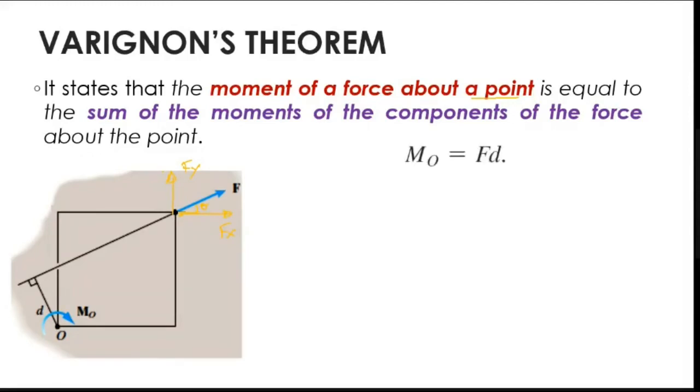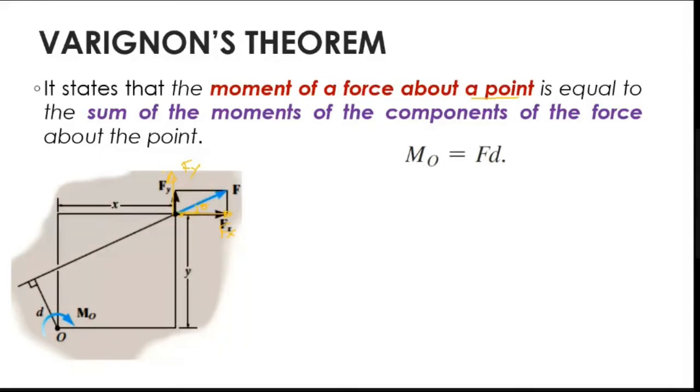When I resolve it, I get Fx and Fy, which have distances y and x. So the moment of that force is equal to the moment of its components. So M naught is equal to Fx into y minus Fy into x.